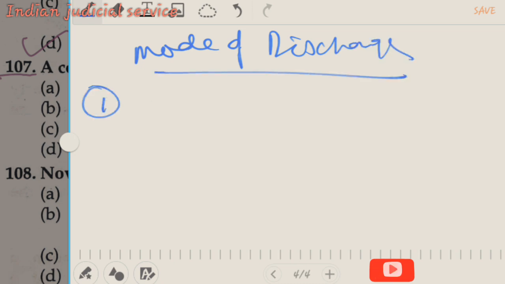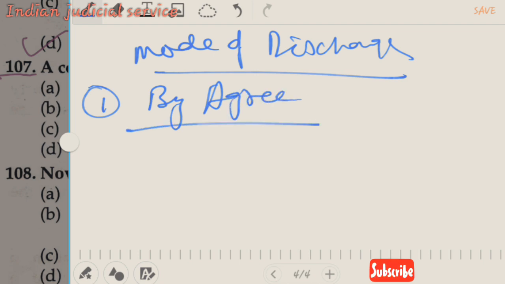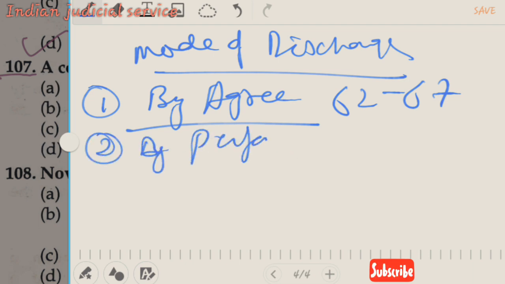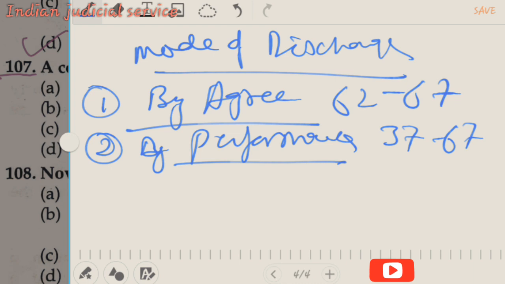So the modes of discharge. The first mode is by agreement, and this is provided in sections 62 to 67. The second one is by performance, and this is provided in sections 37 to 67. And now point 3, by impossibility.